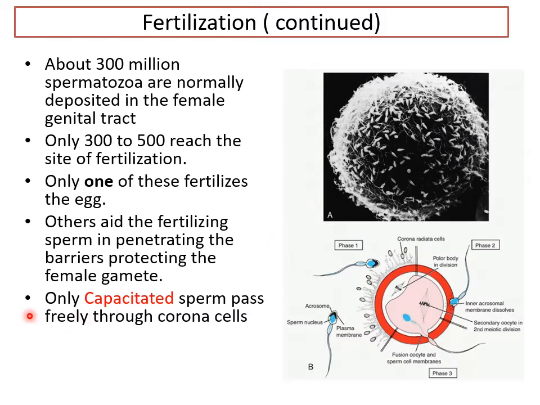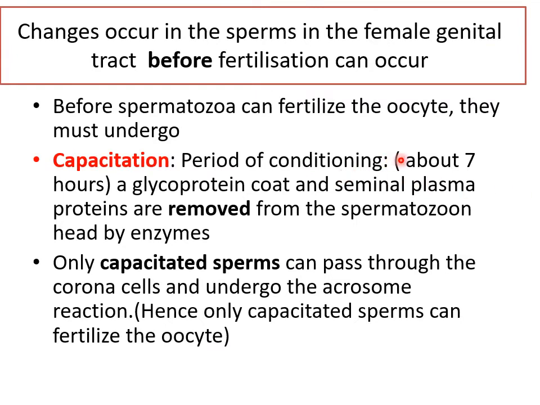Now let's understand what capacitation is, because only capacitated sperms can pass through these corona cells and penetrate the zona, etc. The first changes must occur in the female reproductive tract even before the sperm reaches the site of fertilization.